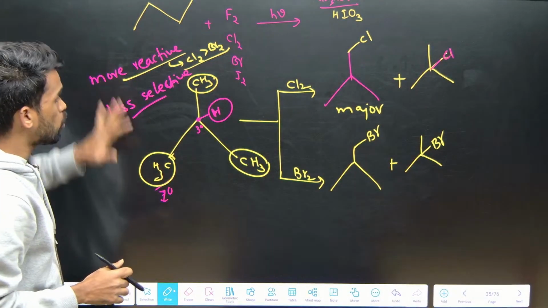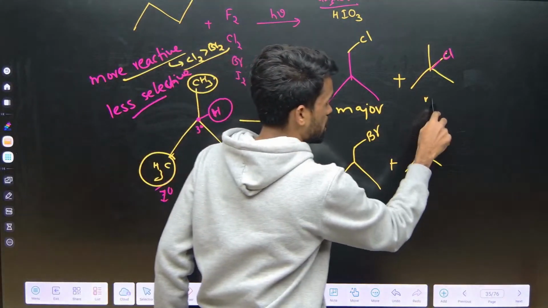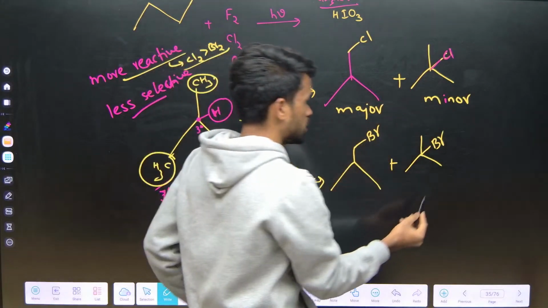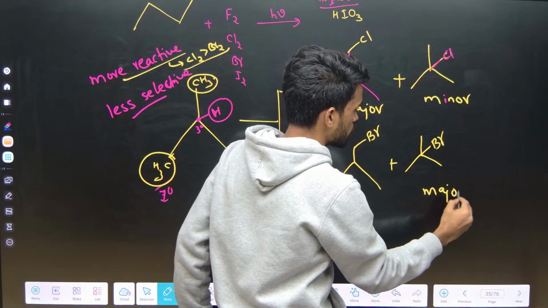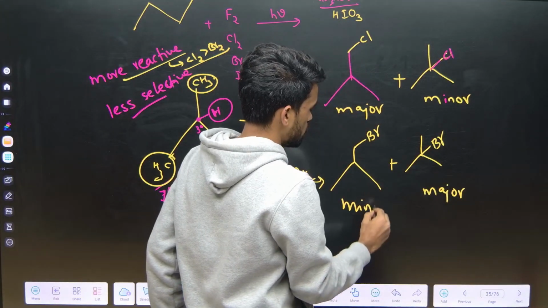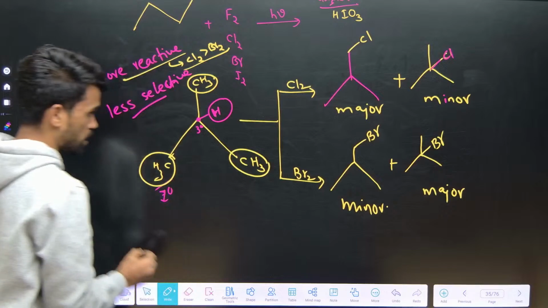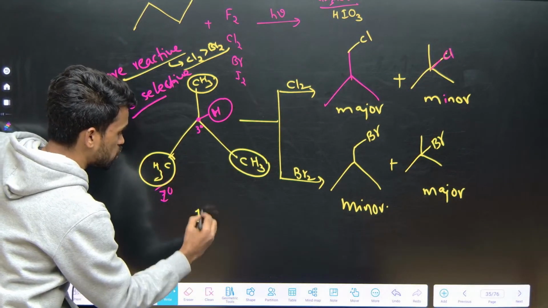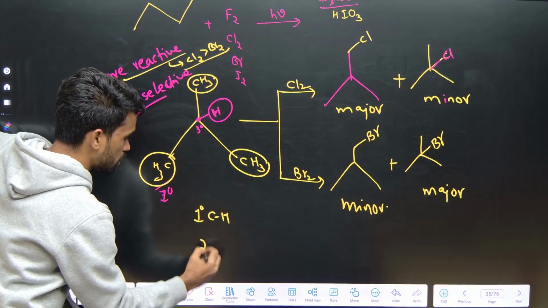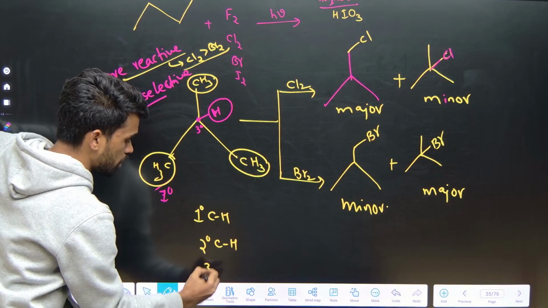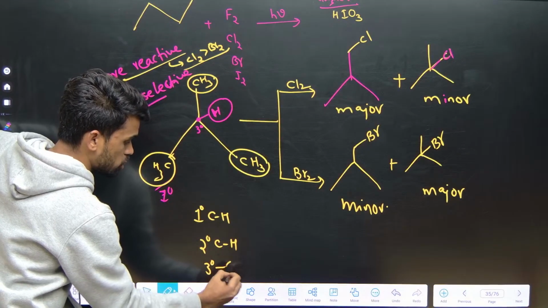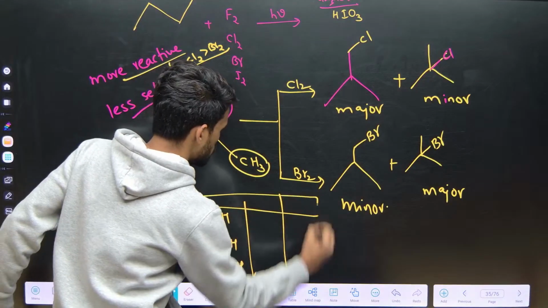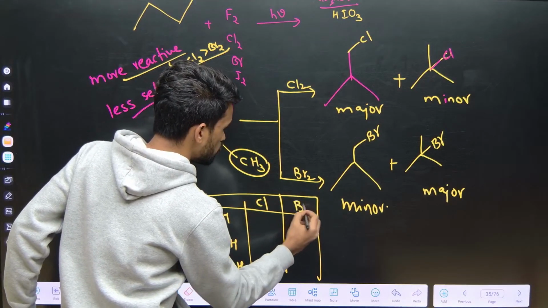Okay, when you do bromination, and this is the minor product in chlorination, the case is reversed. So this will be major and this will be minor. What you need to remember here is that there are types of hydrogens: tertiary carbon hydrogen, secondary carbon hydrogen, primary. Now I can do chlorination or I can do bromination.